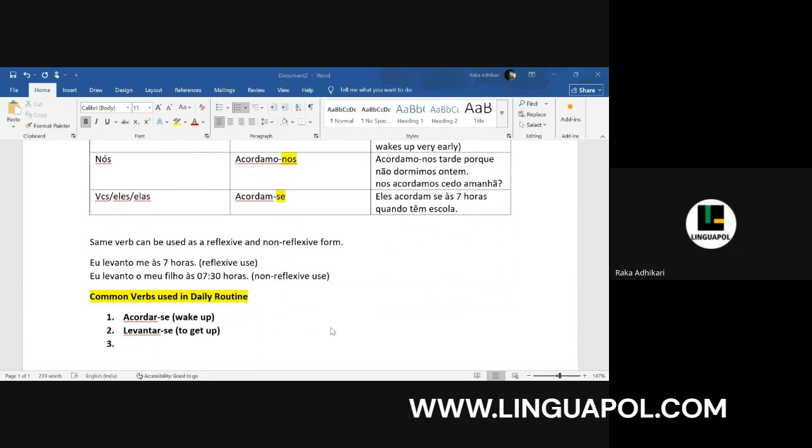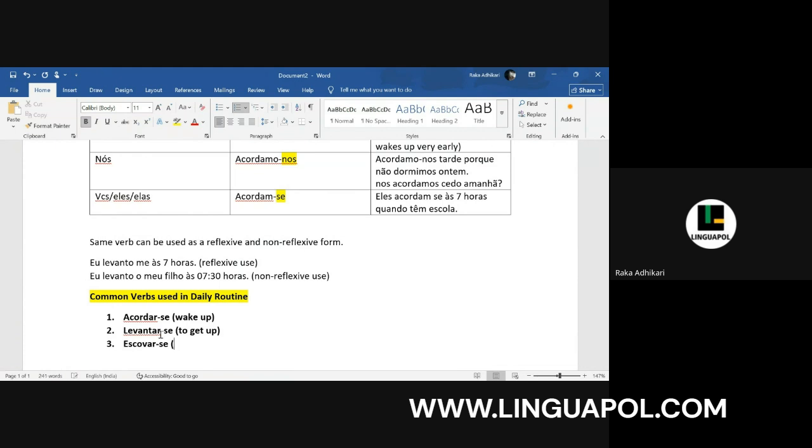What is the next thing that you would do? Like take a bath. To take a bath, we will use brush. Yes, to brush. Let's say escovar os dentes. So escovar-se.